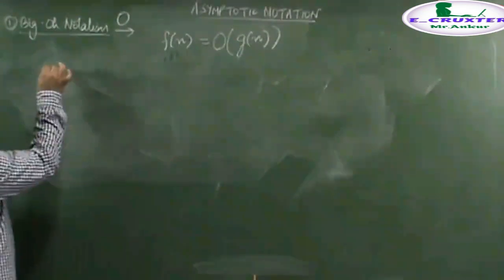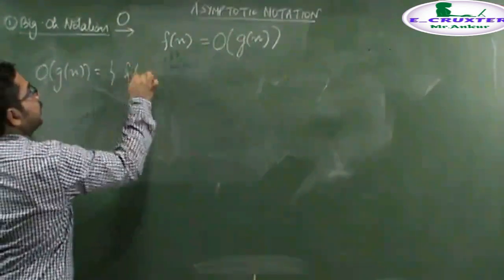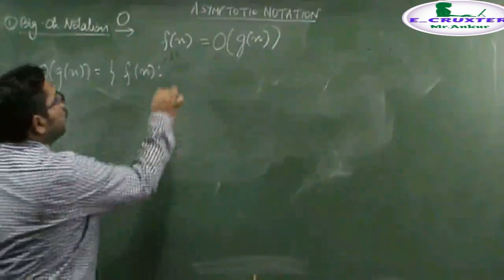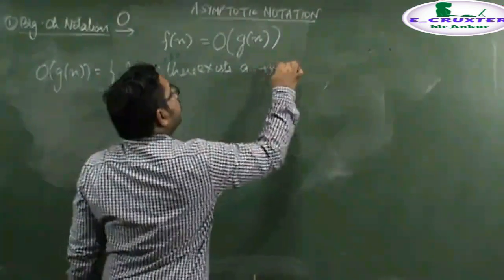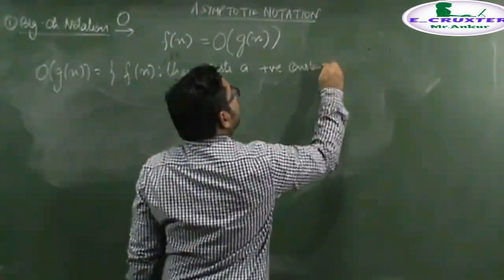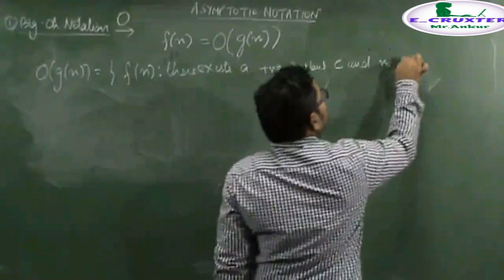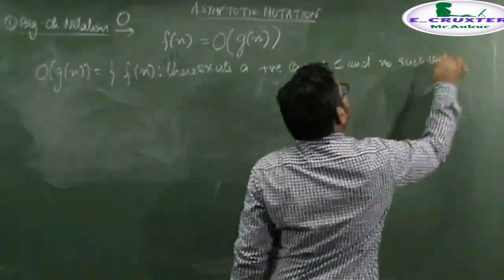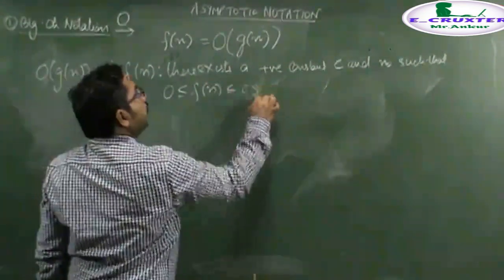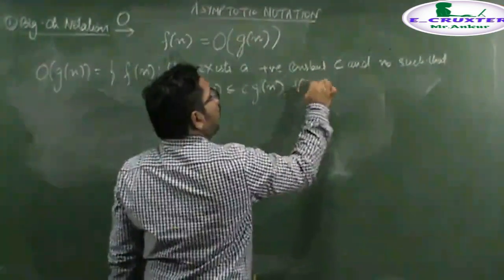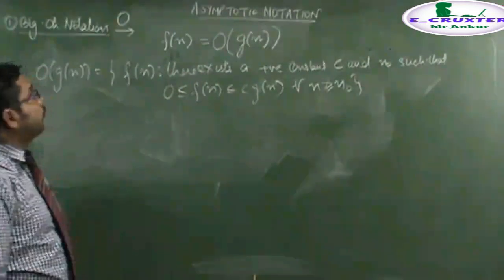We can say that big O of g(n) is equal to f(n), such that there exist a positive constant c and input n naught, such that 0 is less than or equal to f(n), which is less than or equal to c g(n), for all n greater than or equal to n naught. This is the mathematical definition of big O notation.